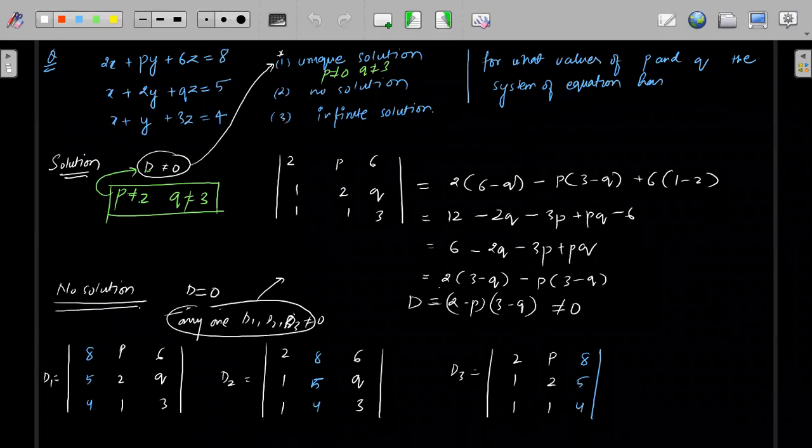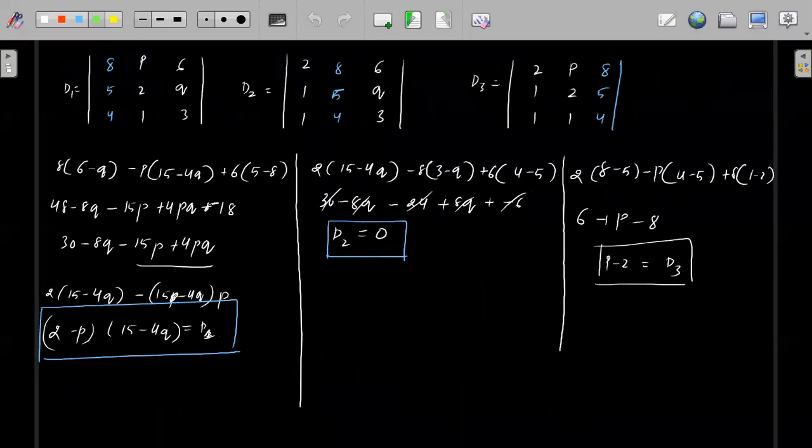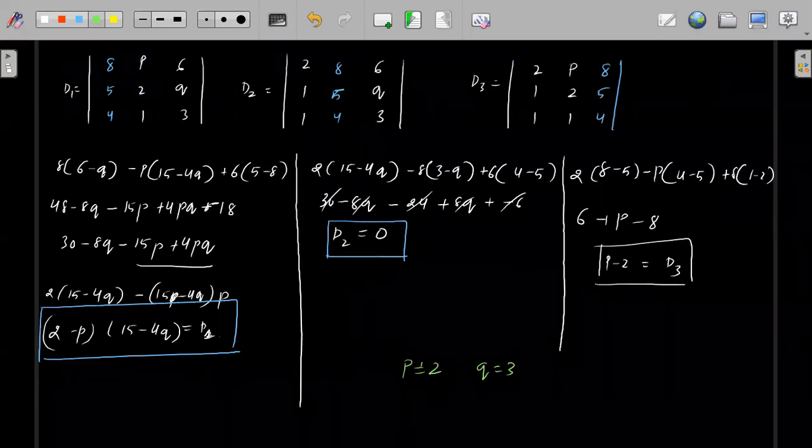So either P equals 2 or Q equals 3. From previously we got P equals 2 and Q equals 3 for D equals 0. Now see, D2 is already 0. If I substitute P equals 2, then D1 will also become 0 and D3 will also become 0, right?